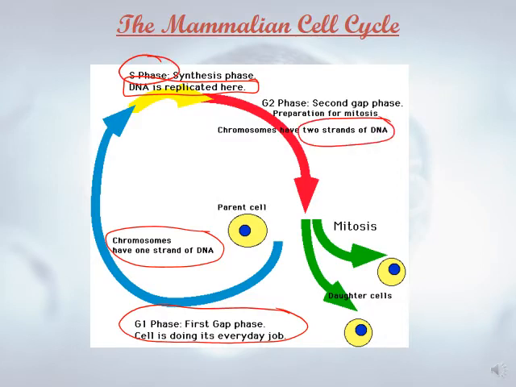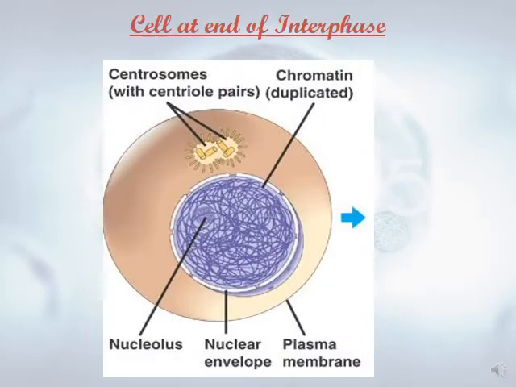So this means we have duplication of DNA in the S phase. Then we move to mitosis: prophase, metaphase, anaphase, and telophase, which includes cytokinesis, where we have two daughter cells that are identical to the mother cell.